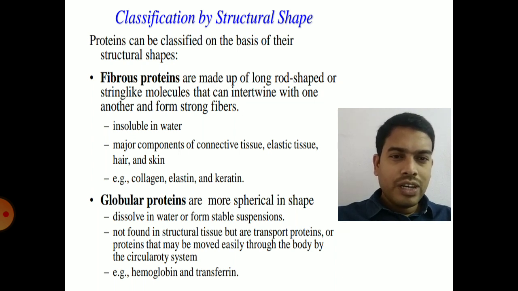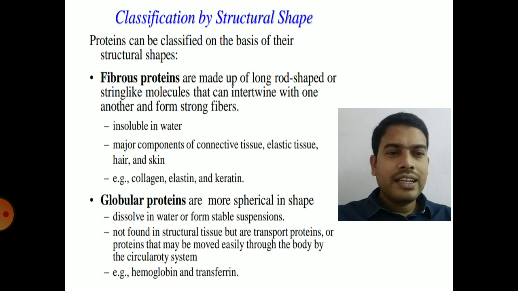Generally, they are insoluble in water, and they are abundantly present in connective tissues, elastic tissues, hair, skin, etc. The best examples are collagen, elastin, keratin. So keratin in hair, elastin in skin, collagen in the body, etc. are the examples of fibrous proteins. They appear like thin, long, elongated structures. They are very strong. They give tensile strength to the structure. So these are fibrous proteins.